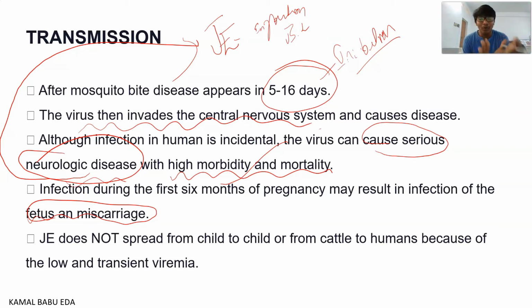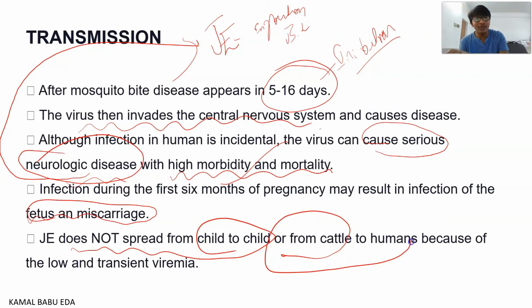Why? Because pigs and water birds such as ducks have high titers of the disease. These animals have more organisms capable of infecting human beings compared to cattle or the child. That's why it does not spread from child to child or from cattle to human beings, because they have low and transient viremia.